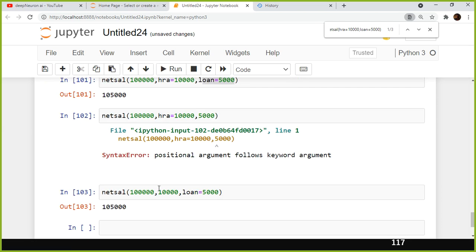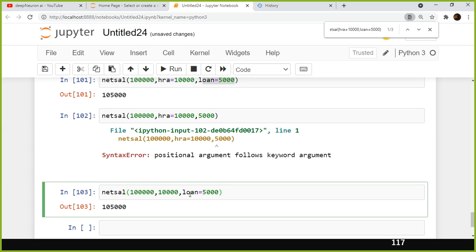So in this case I have to pass 3 values at any cost, whether it's a keyword or positional parameter. End of the day, 3 values have to be passed. Again, the rule is, you can have 2 positional parameters, and the last one supposed to be your keyword argument.